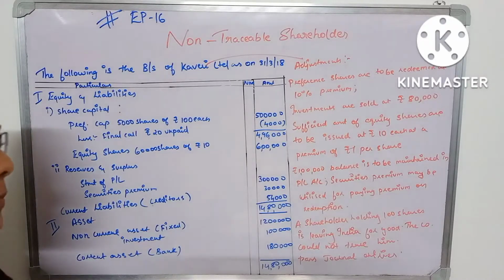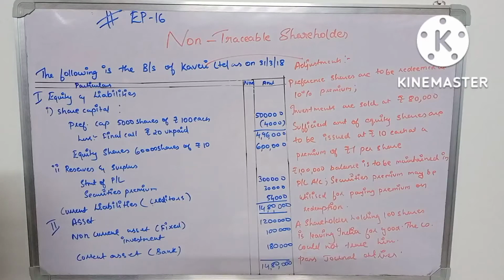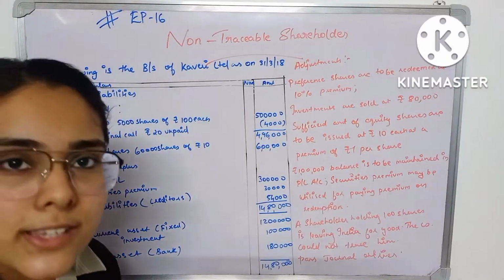Now moving over to the adjustments. Preference shares are to be redeemed at 10% premium. Investments are sold at rupees 80,000. Sufficient amount of equity shares are to be issued at rupees 10 each at a premium of rupees 1 per share. 1 lakh balance is to be maintained in the profit and loss account. Securities premium may be utilized for paying premium on redemption. A shareholder holding 100 shares is leaving India for good. The company could not trace him. Pass journal entries. Now, this is the question.